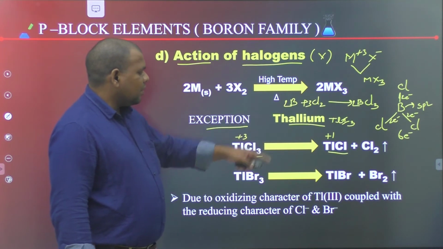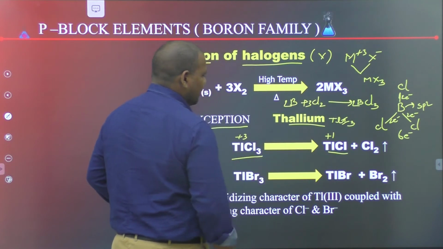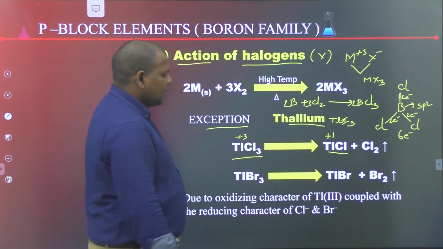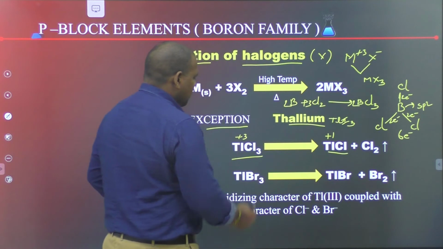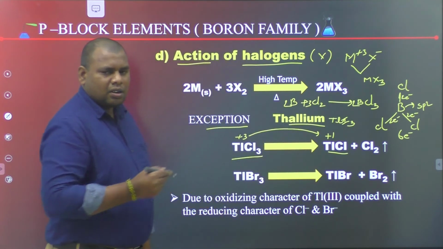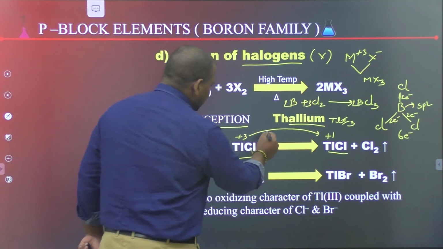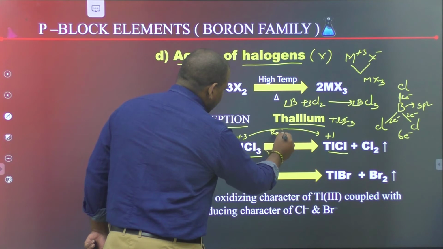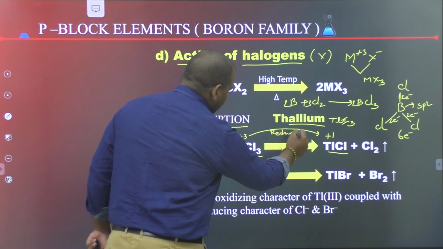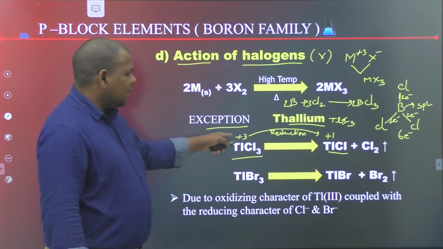So it readily undergoes reduction to give TlCl, from +3 to +1. A decrease in oxidation number is called reduction.